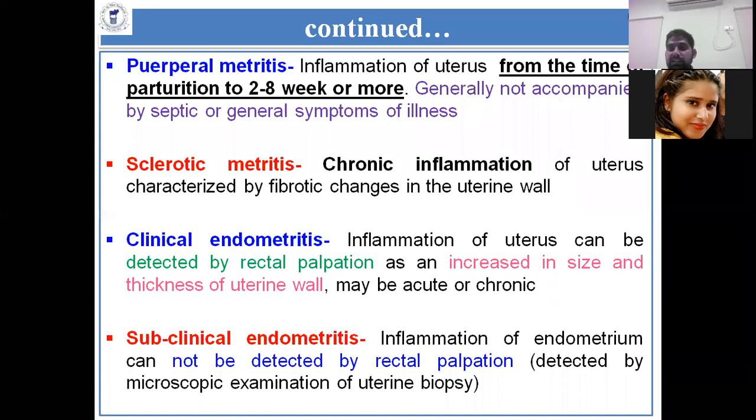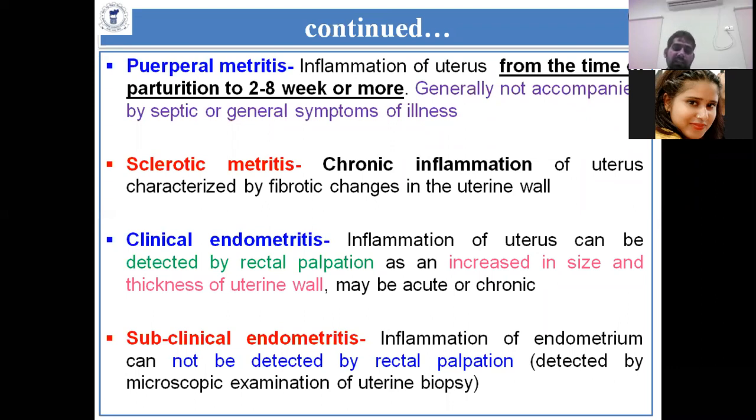So skill is needed when you diagnose clinical endometritis by rectal examination, and you should know the normal things. After that, you should go for a confirmatory or tentative diagnosis of clinical endometritis.